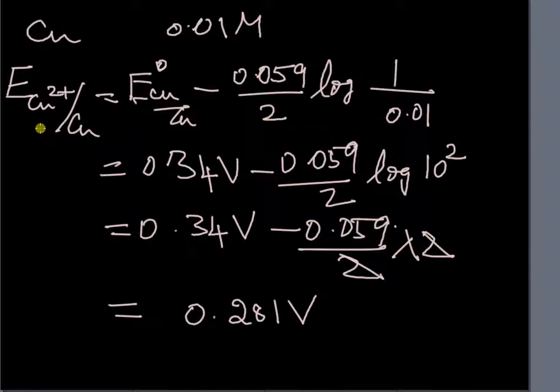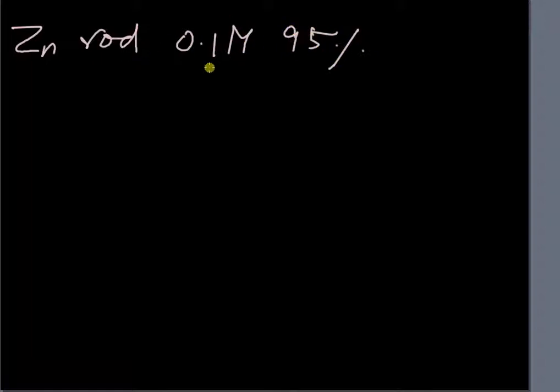Let us consider zinc metal dipped in zinc salt solution, zinc rod dipped in zinc salt solution of 0.1 molar concentration, but which is only 95% dissociated. So we don't have 0.1 molar concentration as it is, it's only dissociated to the extent of 95%. That means the concentration will now be 0.095 molar. 95% of 0.1 will be 0.095. With this variation, let us calculate this problem.